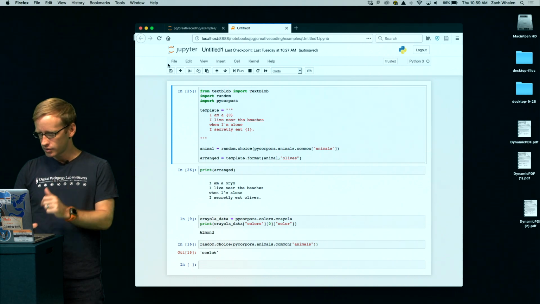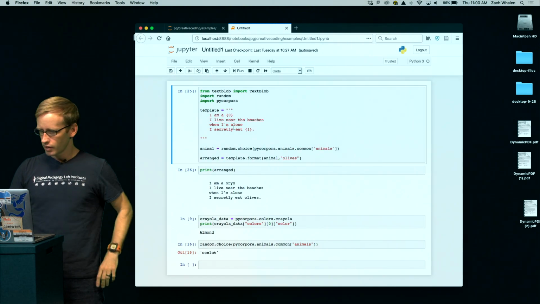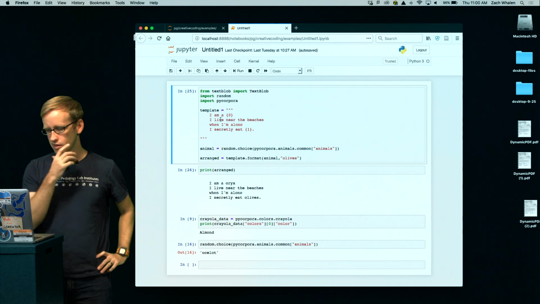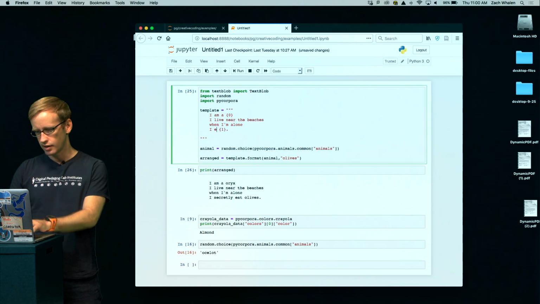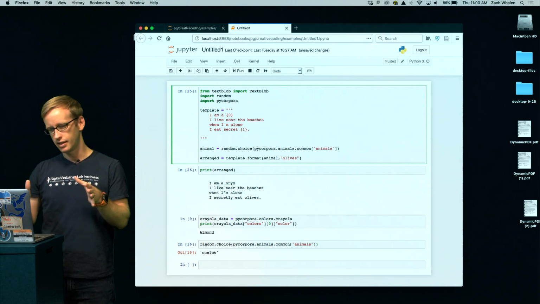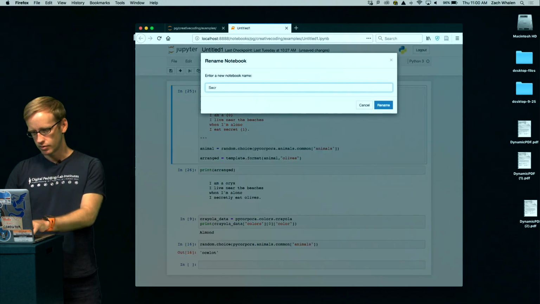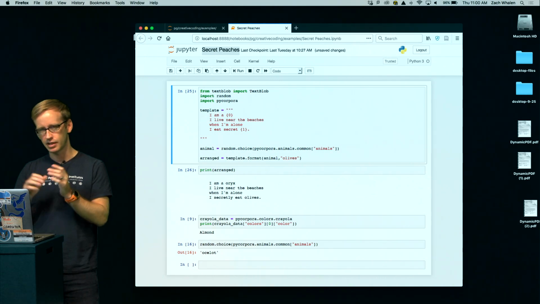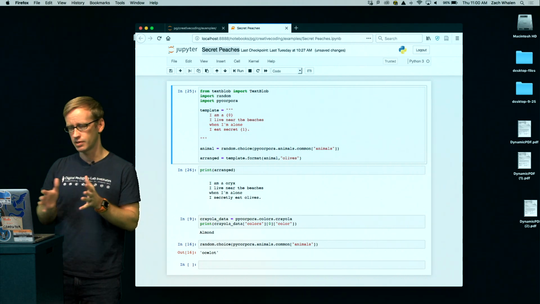So this is a poem, so I'm going to call this a poem. I kind of liked this little template I came up with. If you remember, it originally said, "I am a walrus, I live near the beaches, when I'm alone I secretly eat peaches." I was thinking about it though, and it doesn't scan perfectly, the meter's not exactly right, so I was thinking about making one slight change to this, to "I eat secret peaches." I kind of like the sound of that line because of the repeated E sound, so that'll be the new template, and so I want to call this project Secret Peaches, just because I like the sound of that, and we'll see if I can make something that will keep that kind of consistency in the sound. That'll be a challenge. I'm not sure how we're going to do that yet, but I'll do my best, I guess.